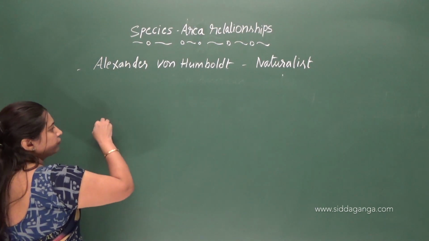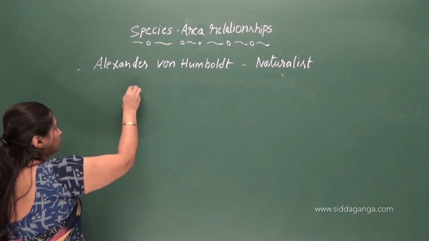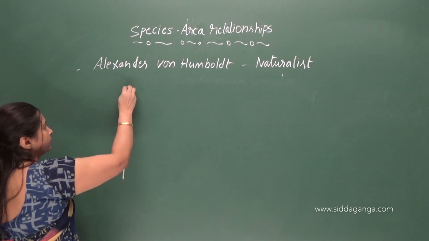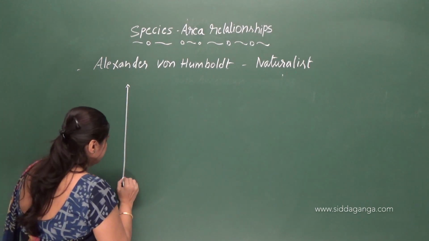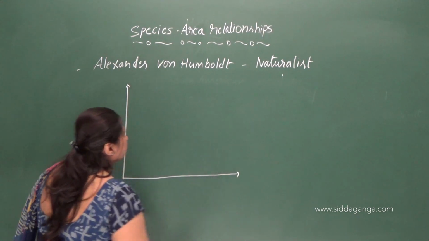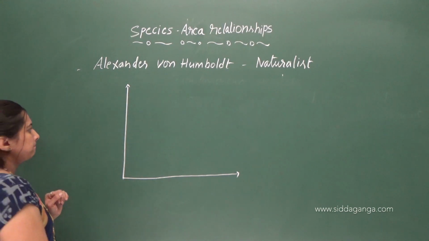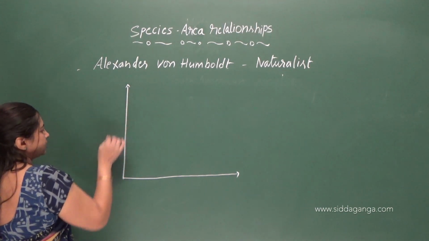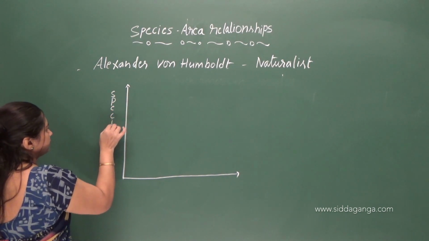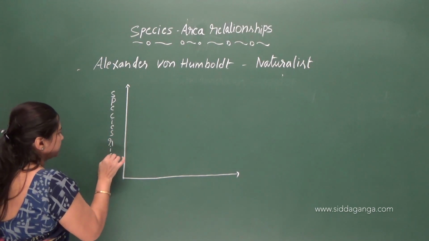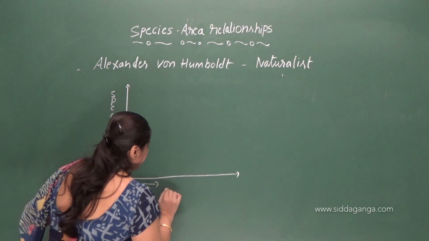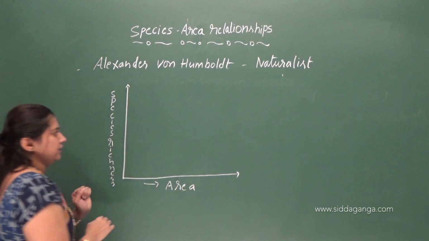So, if we plot a graph of this statement, if this is our y-axis and this is our x-axis. Okay. So, I take species richness on the y-axis and area on the x-axis.